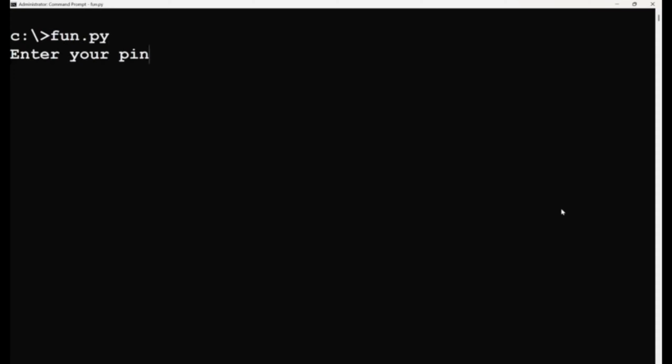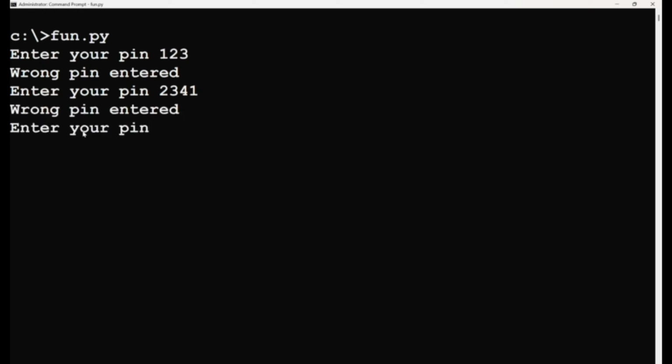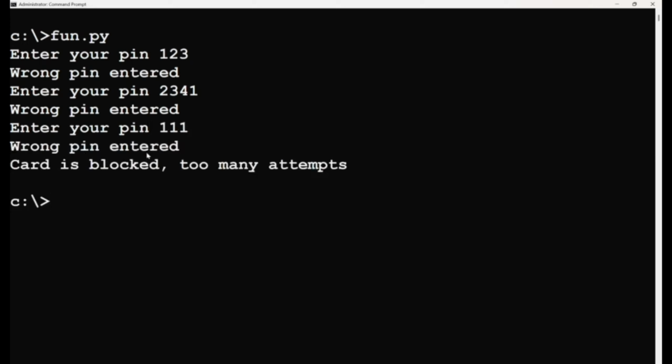Once we run the code, we enter the PIN the first time, we enter the wrong PIN, then we have wrong PIN entered. Enter your PIN. This is the second time we are asked to enter the PIN. Again, the second time we enter the wrong PIN, so wrong PIN entered, enter your PIN. The third time we enter the wrong PIN, what will happen? Wrong PIN entered, card is blocked, too many attempts.